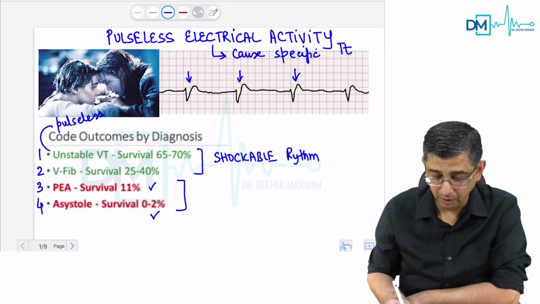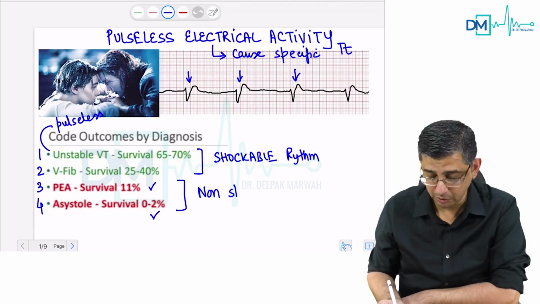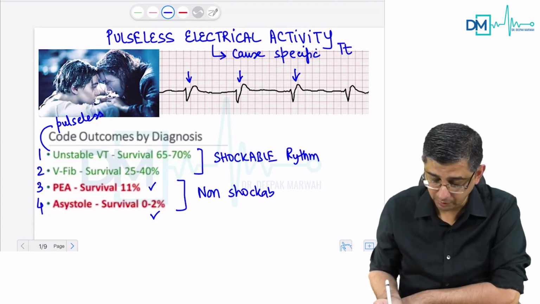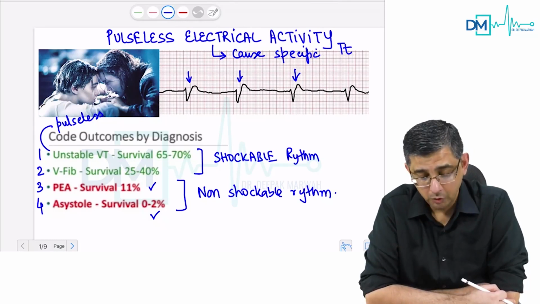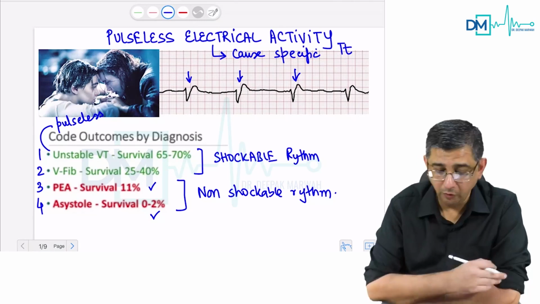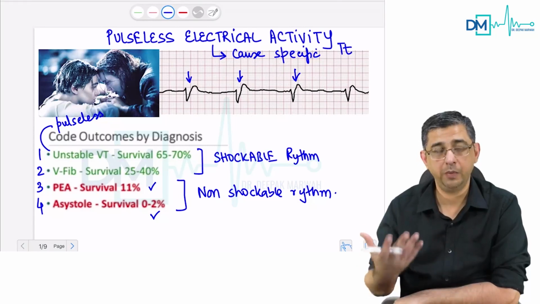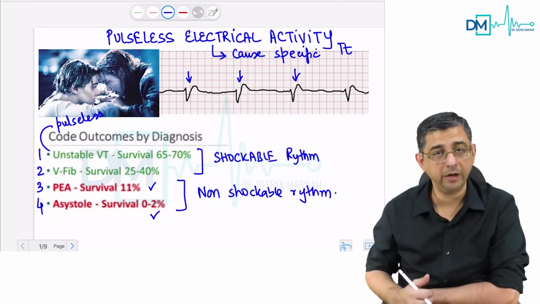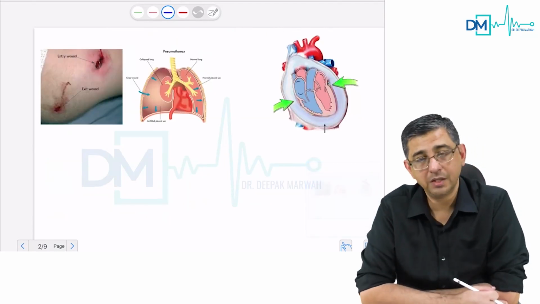So pulseless electrical activity and asystole is where we do not give shock to the patient. This would be called a non-shockable rhythm. The mortality rates are definitely higher for the inferior two conditions that I mentioned before. So we therefore need to understand why all this is happening. I mean, we need to understand the cause behind development of pulseless electrical activity to treat it, and therefore let's look at a couple of representations so that we can understand this better.